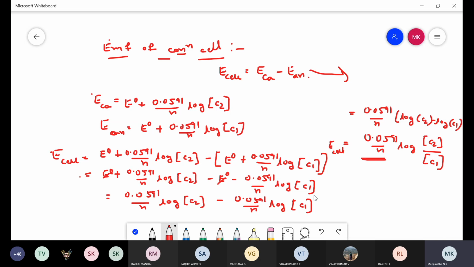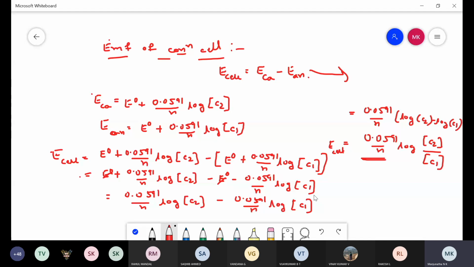Can anyone tell me the final equation for EMF of concentration cell? Anyone, unmute and tell. E cell is equal to what?